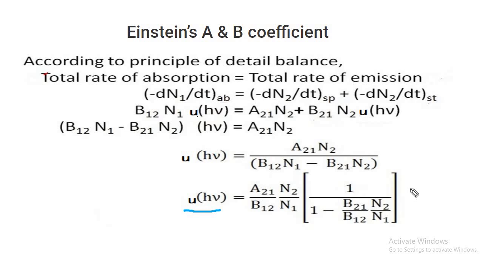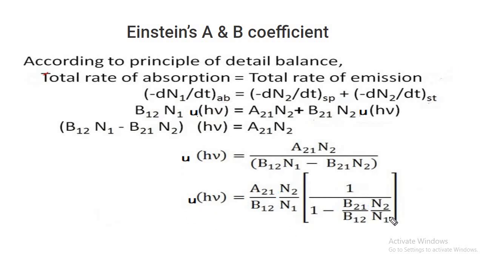Energy density can be expressed in this form: A by B divided by N2 by N1, times 1 divided by 1 minus B21 by B12 times N2 by N1. Now this is the energy density required for the process of electron transition from one state to another.